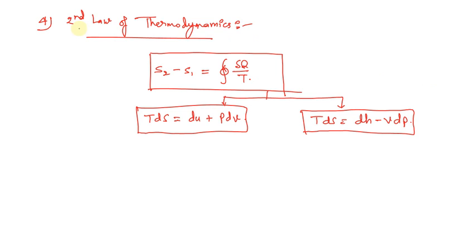Now the next relation was the second law of thermodynamics, which deals with entropy. The general equation of entropy is S2 minus S1 equals the cyclic integral of delta Q upon T. This term can be further divided into two categories. First, TdS equals dU plus P dV, and second, TdS equals dH minus V dP. These two relations are called the TdS equations. So there are two TdS equations which I have already mentioned.